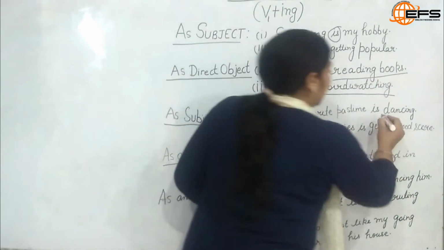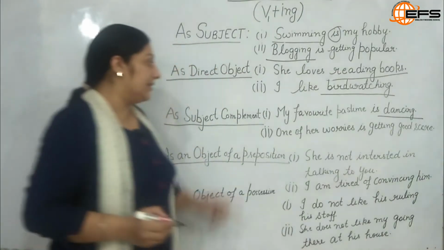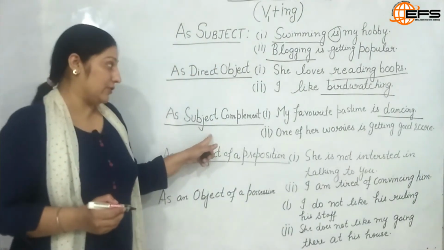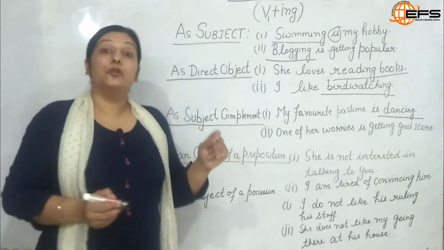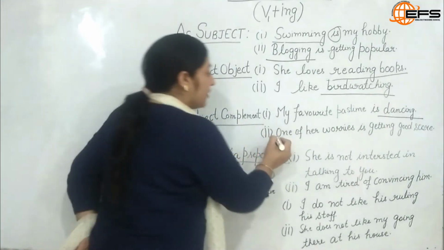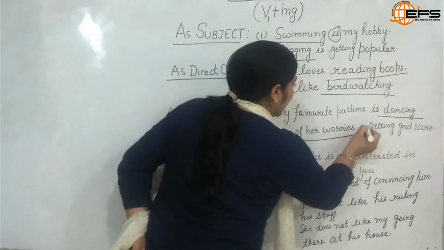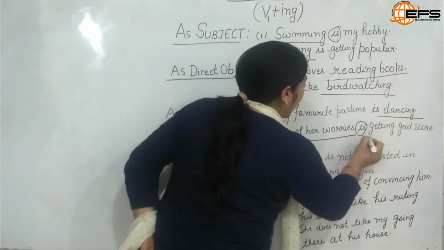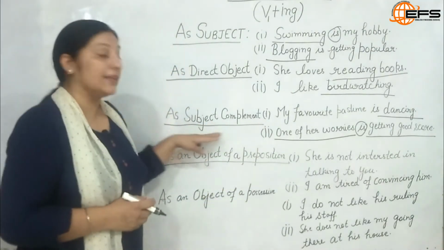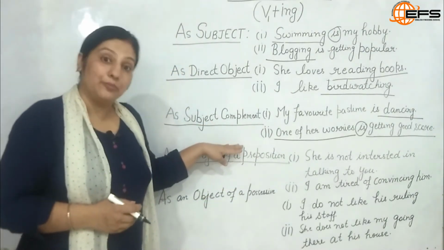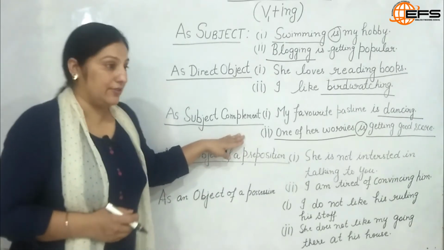So here dancing is acting as a gerund and as a subject complement, of course. Then: One of her worries is getting a good score. So one of her worries is the subject here, and after the linking verb is we have a gerund, getting a good score, which makes it act like a subject complement in this sentence.